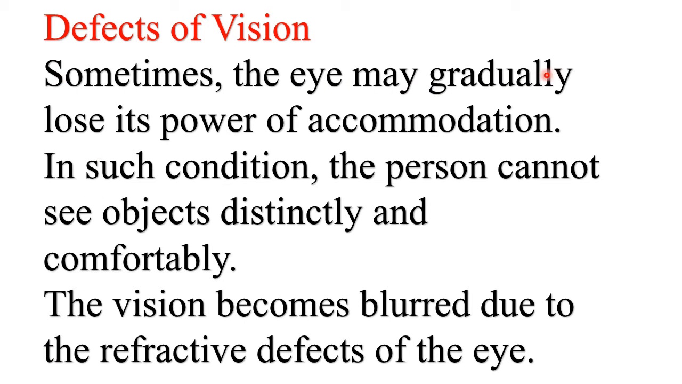Sometimes the eye may gradually lose its power of accommodation. In such condition, the person cannot see objects distinctly and comfortably. The vision becomes blurred due to the refractive defects of the eye.